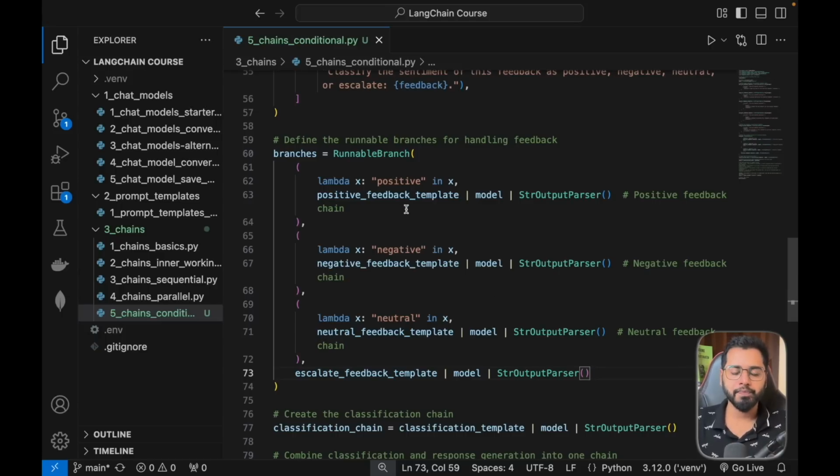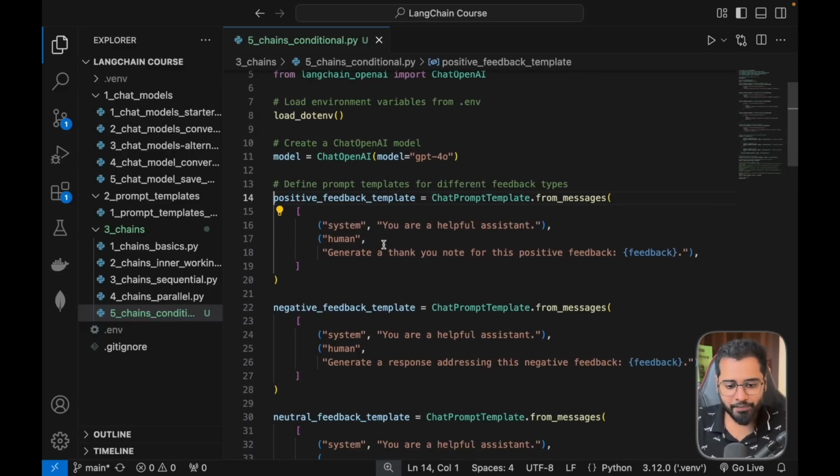Now let's say the feedback was positive, right? What do we do then? What we might have to do is send that feedback message to the LLM and ask it to provide a positive response to the positive review. So if I actually click on this, you can see that it says generate a thank you note for this positive feedback. And then we are providing the feedback here as well.